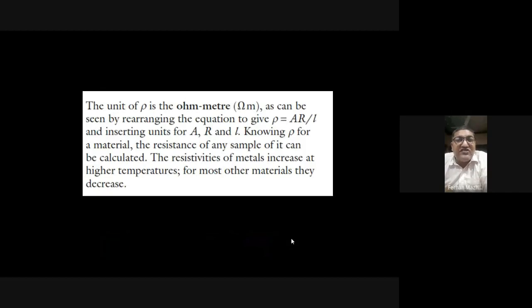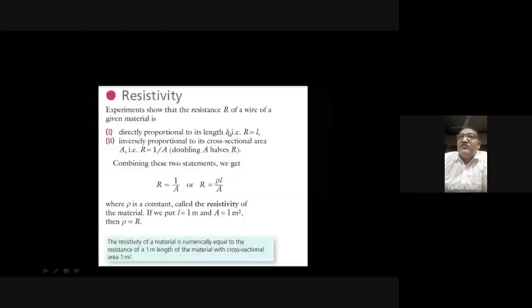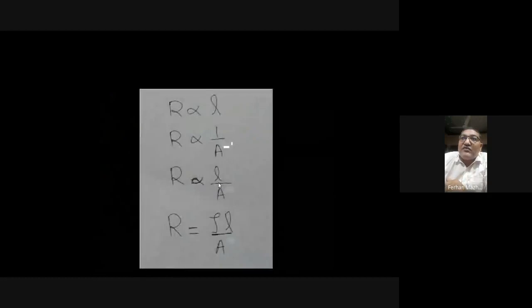The unit of the resistivity is ohm meter. If you make rho the subject of this formula, this A will go upstairs, this L will go downstairs.